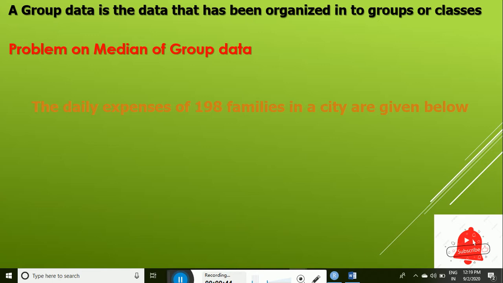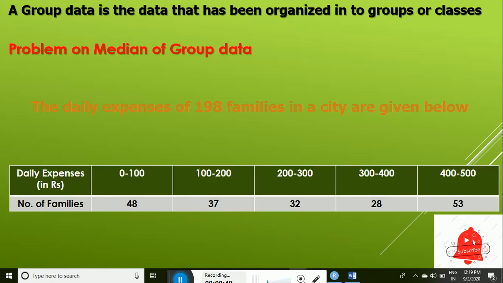The daily expenses of 198 families in a city are given below. Here we have provided data according to daily expenses, in terms of rupees, of 198 families. Now, we carefully notice we have been given information in class intervals, and there is an upper limit and a lower limit.